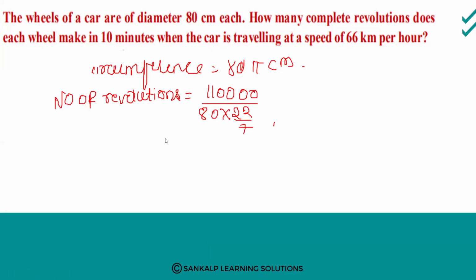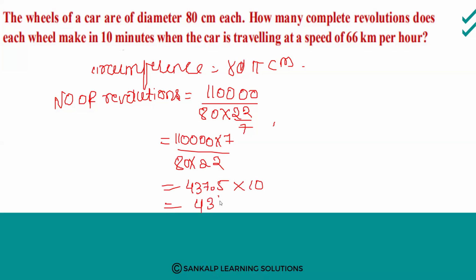So transfer the 7 to this side, into 7 divided by 8 into 22, right? So if you do the calculation, you will get 437.5. Okay, if you multiply with 10, then you will get 4375. This is the final answer.